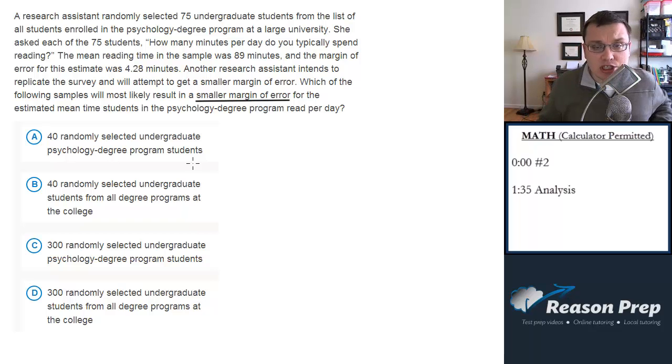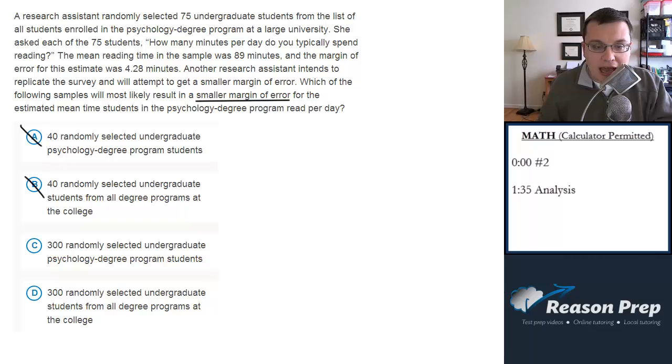So, a statistics question here. We have to pick the sample that will give us the smaller margin of error. The first thing we'll have to do then is pick a sample size of students that we're surveying that's bigger than the original sample size. So right away, 40 and 40 are gone. A and B are gone. We need more students to make the sample size bigger and therefore margin of error smaller.